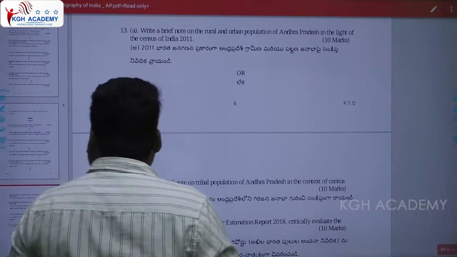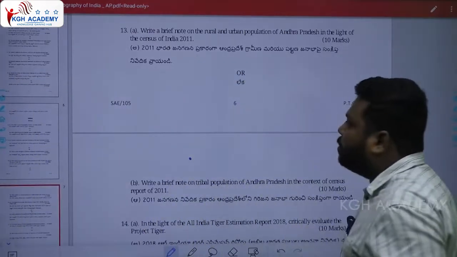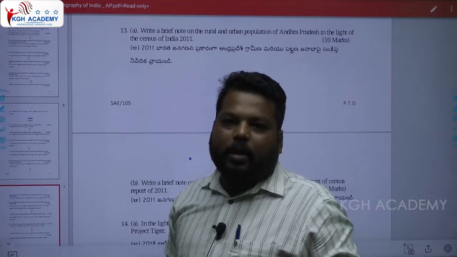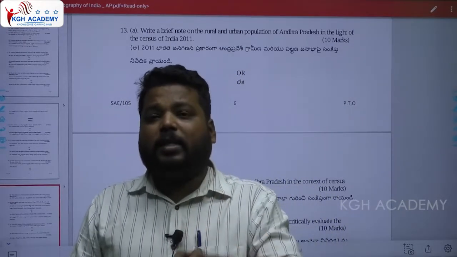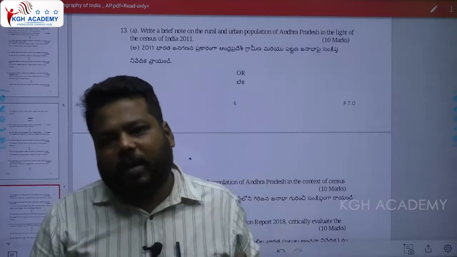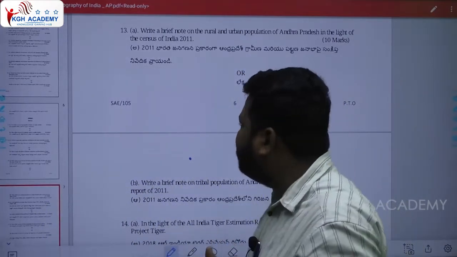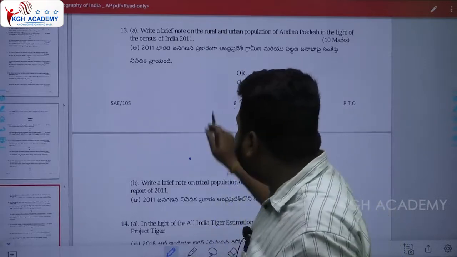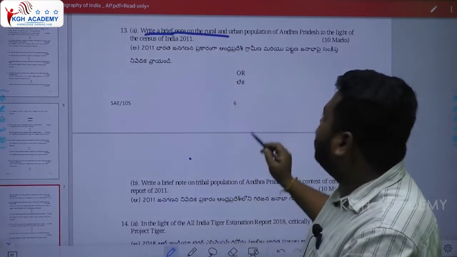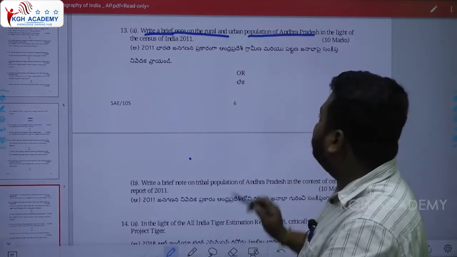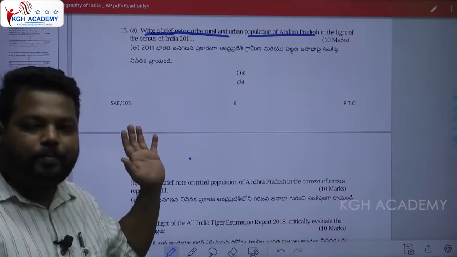Now, what was the question asked in the third chapter? The third chapter relates to social geography, right? Population, distribution, growth, density, age, sex ratio, race, linguistic, all these components were present there. So they will ask something on population, and on that basis they have asked a question: write a brief note on rural and urban population of Andhra Pradesh in the light of the census of India 2011.